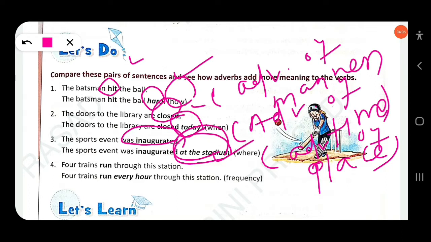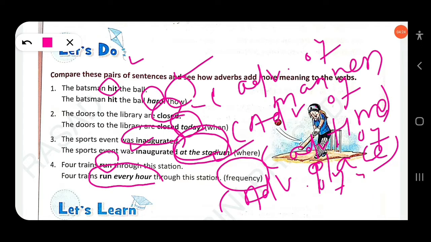Four trains run through this station. Here the verb is run. Four trains run every hour. Every hour means how many times, how often the action is done in the sentence. This is an adverb of frequency. Clear? So these adverbs all tell about the verb: when the action is done, where the action is done, how the action is done, how many times the action is done. Clear? So these are adverbs.